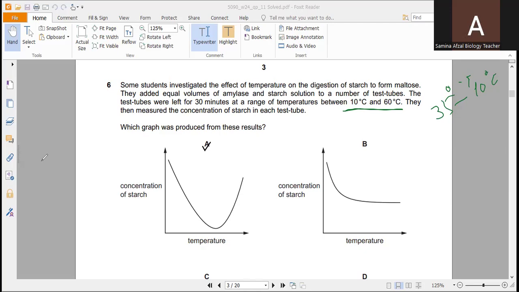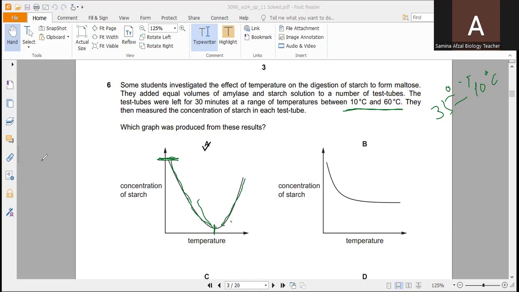First of all, we will discuss graph A, which shows a U shape. You can see the U-shaped curve. Here you can see the starch concentration starts decreasing as temperature increases, and then after a while it increases again.